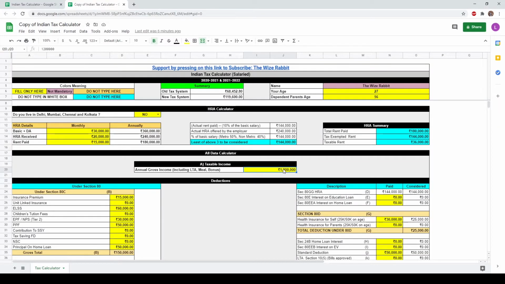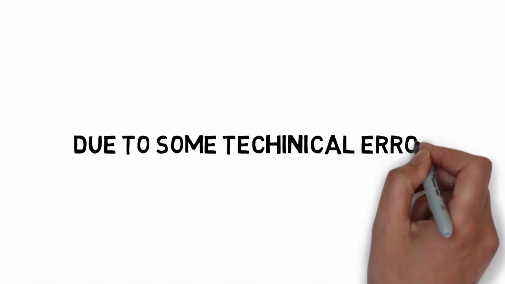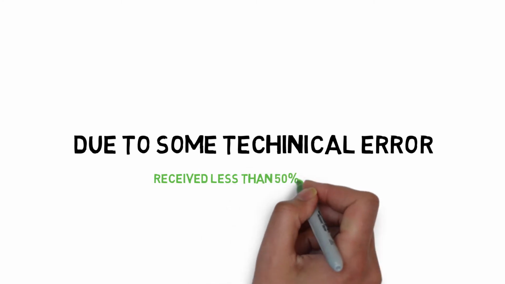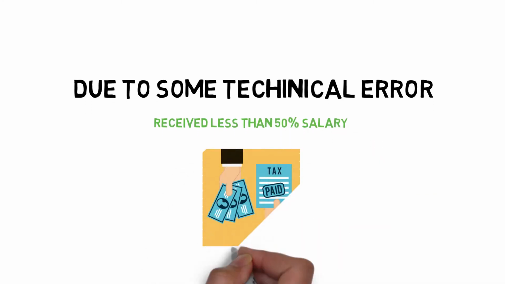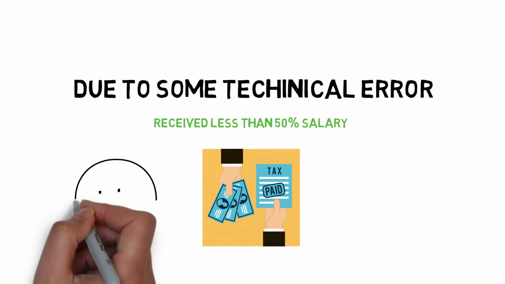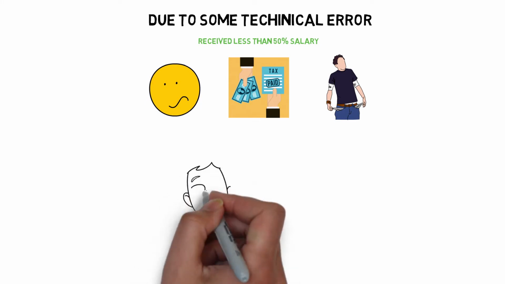For an annual gross income of 12 lakh rupees, you need to pay tax of around 68,452 in the old tax regime and 1,19,600 rupees in the new tax regime. Due to some technical error last month, I received less than 50% of my regular salary and the rest of the amount was paid to the government as income tax. This created confusion along with financial hurdles. So I decided to get clarity on my taxes.